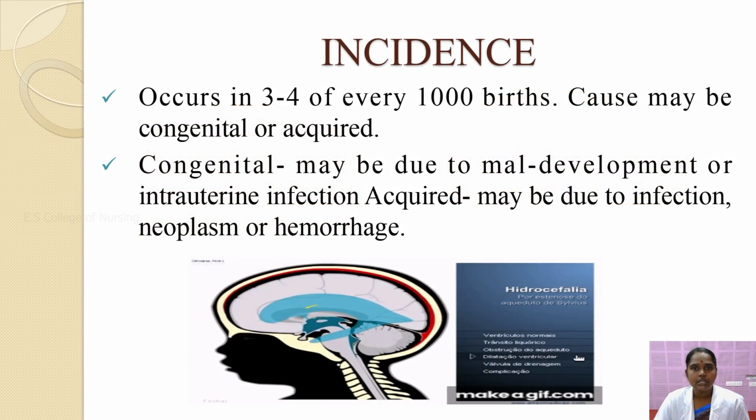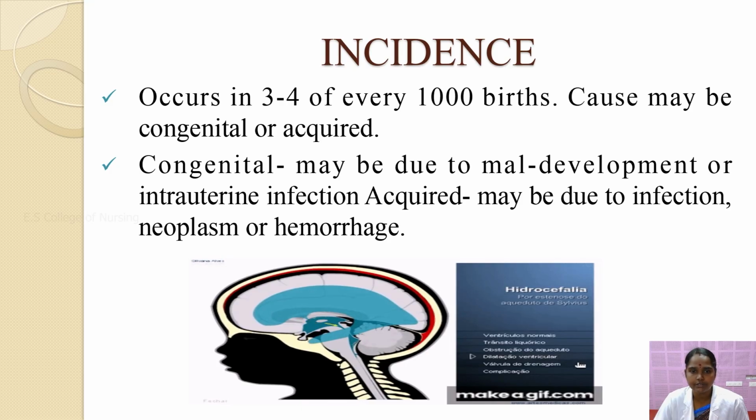In terms of incidence, out of 1000 live births, 3 to 4 children may be affected by hydrocephalus. Hydrocephalus may be congenital, due to maldevelopment and intrauterine infection, or acquired, due to infection, neoplasm and hemorrhage. This is the main incidence rate of babies developing hydrocephalus. It is not only in the baby or childhood period; it may develop in older age also.